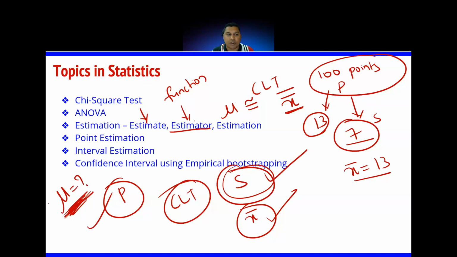So what do I want to find out? I want to find out the mean of the population. How am I finding it out? I'm using the central limit theorem. So central limit theorem can be called an estimator. It's a function or a method which helps us find out the unknown value of the population.